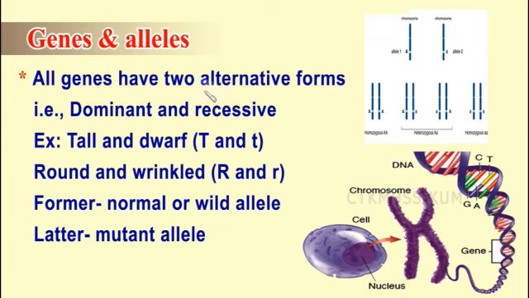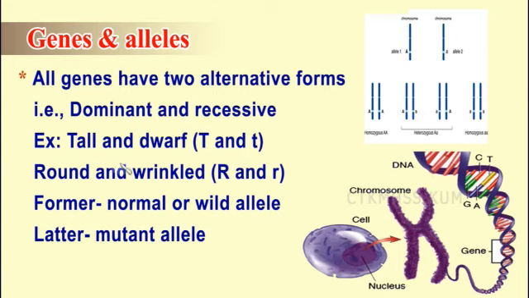So they are expressed as dominant and recessive forms. The alleles can be present either in dominant or recessive forms. In Mendel's monohybrid cross, you have read about tall and dwarf plants. Here, the gene responsible for this is the height of the plant, but the alleles responsible for tall and dwarf are capital T and small t. Capital T determines the dominant trait and small t determines the recessive trait. The same applies to round and wrinkled also.